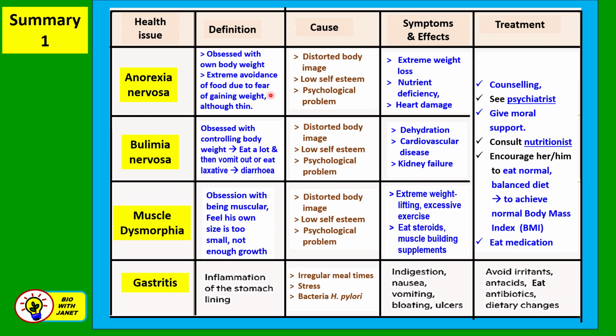Now, for example, anorexia nervosa, definition: the patient is obsessed with their own body weight. They have extreme avoidance of food due to fear of gaining weight. So although they are already thin, they will starve themselves.